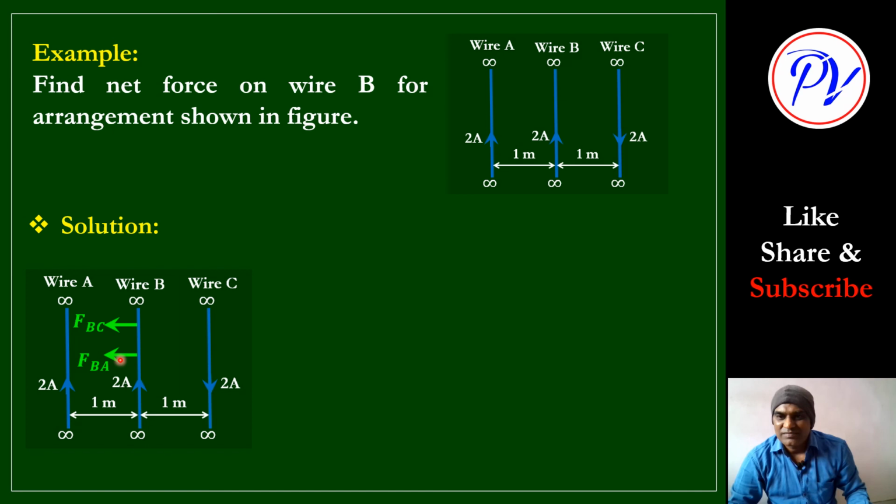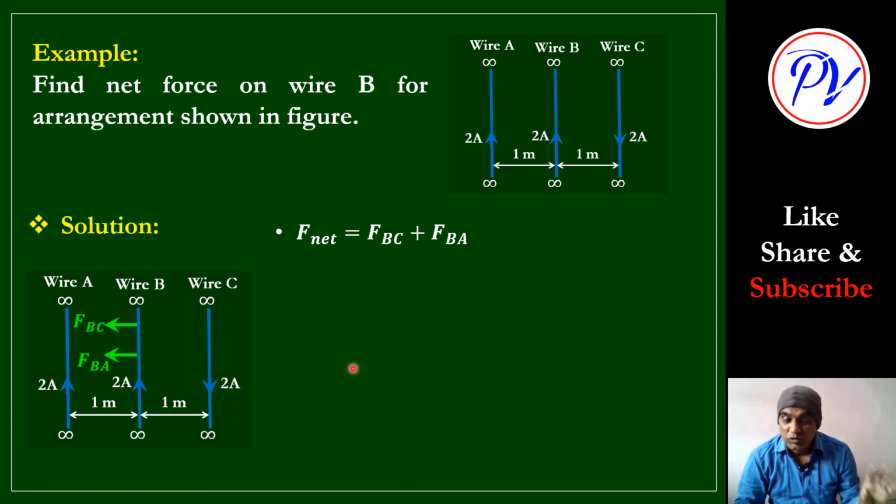Cos theta here is 0, so cos theta is 1. So a square plus b square plus 2ab is what? It is a plus b, the whole square, and that is under root. So finally it will become a plus b. So directly we can add the magnitudes. Clear? So net force will be FBC plus FBA. Otherwise you may say, sir, force is a vector quantity, why are you adding directly? But the angle between these two is 0. That is why, by using the vector sum or the parallelogram law concept also, you will get the addition of